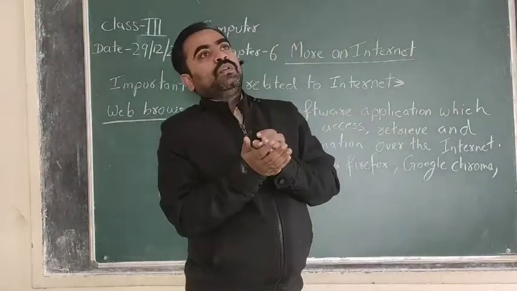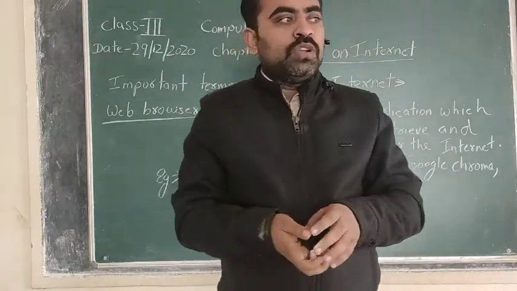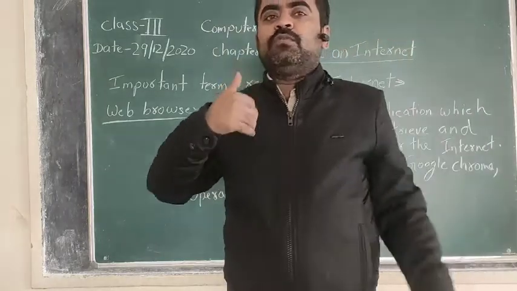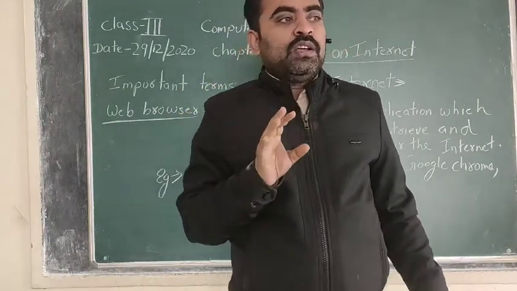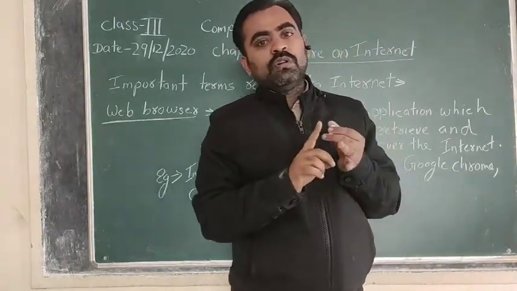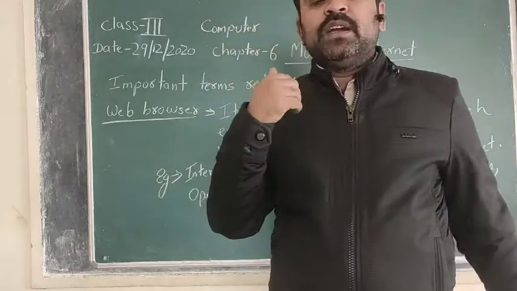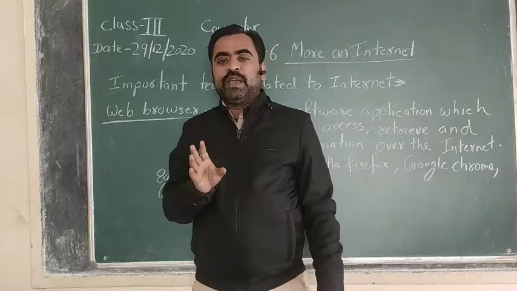Now you can understand it like this. When we store and share information over the internet, each and every piece of information, in the form of text, images, sounds or videos, is available in the form of a web page.